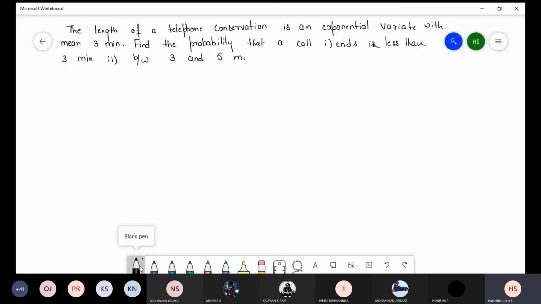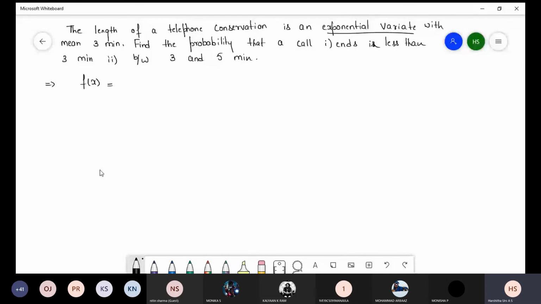So here also, first we have to write, wherever an exponential variate is there we have to write the exponential formula, then we start the procedure, because in this chapter we are going to study 4 types of distribution. For normal and exponential, they will give the exponential variate or normally distributed.